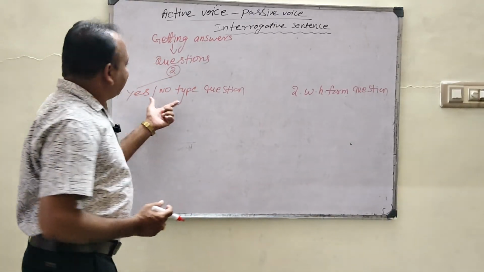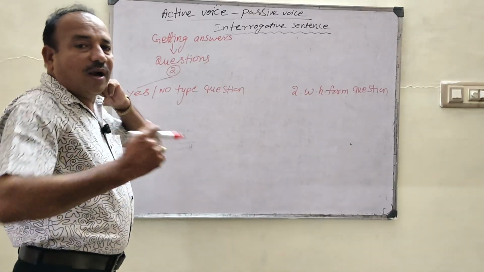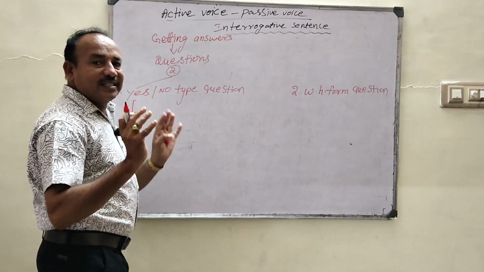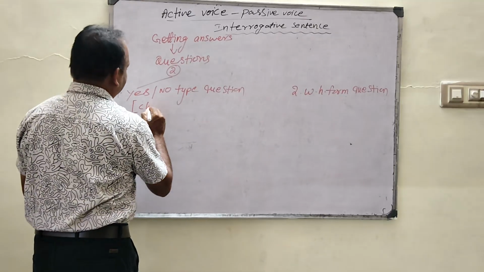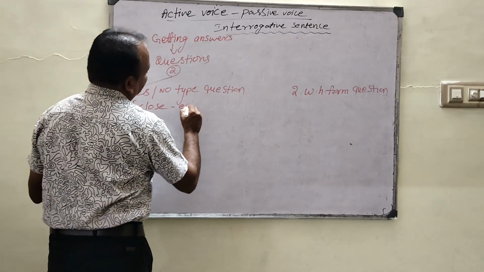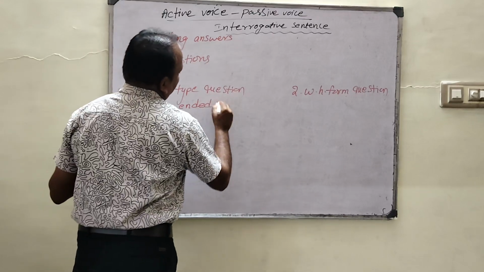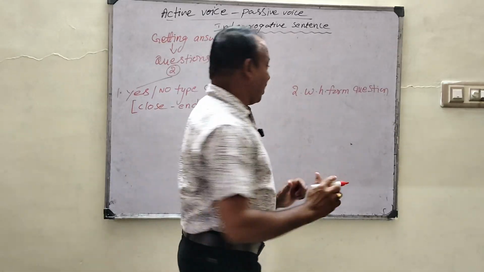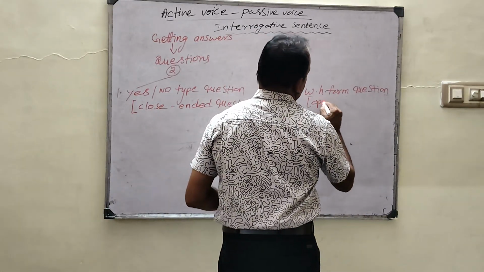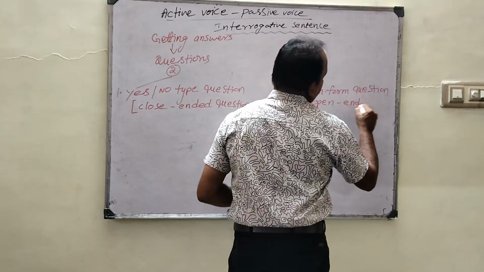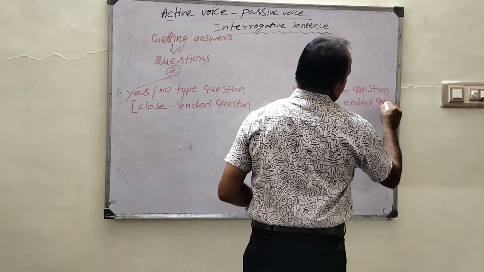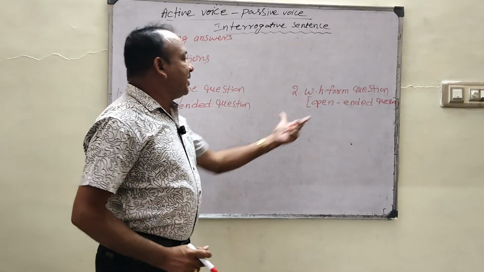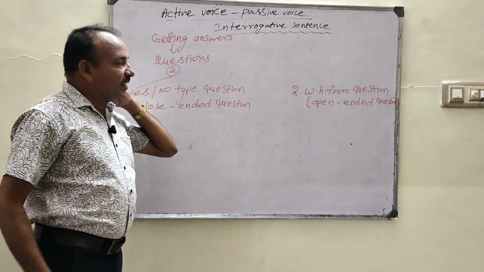This yes or no question is also called a close-ended question. And the WH form question is also called what? Open-ended questions. Why do we say open-ended and close-ended?